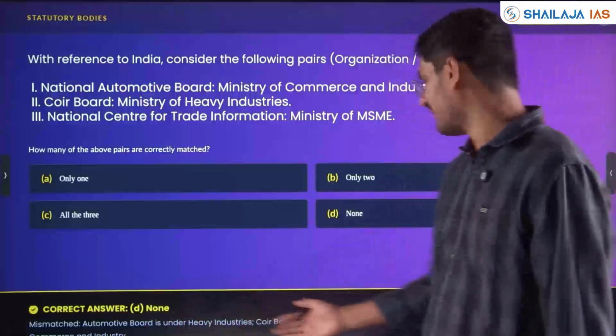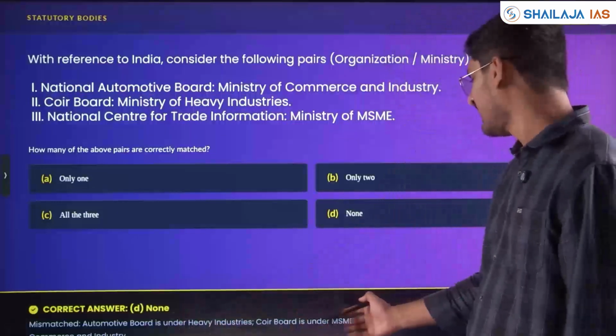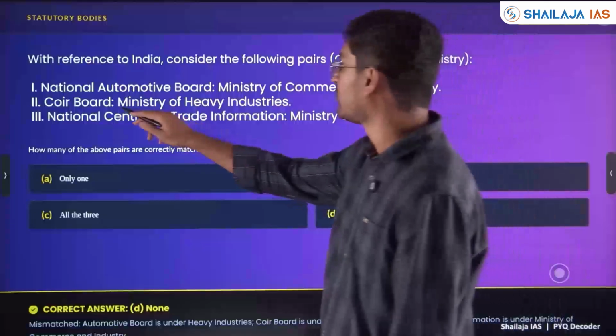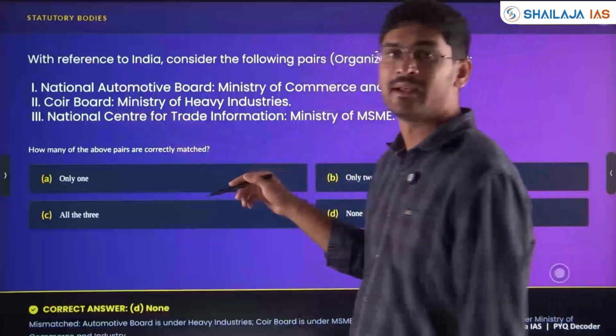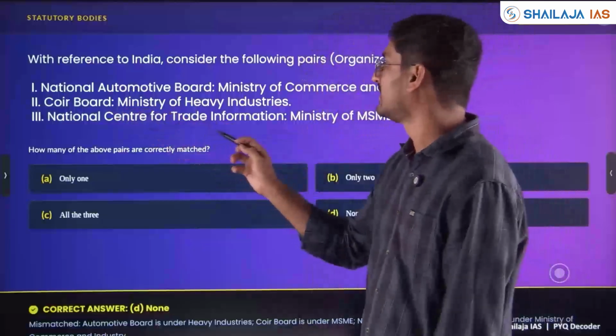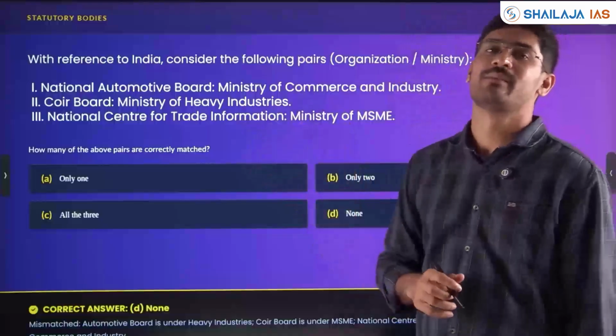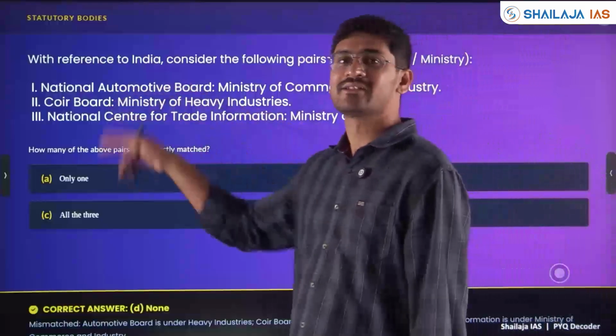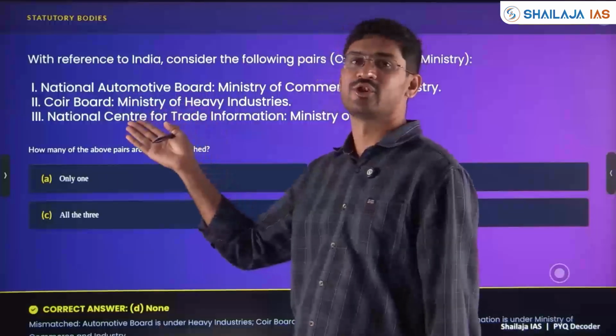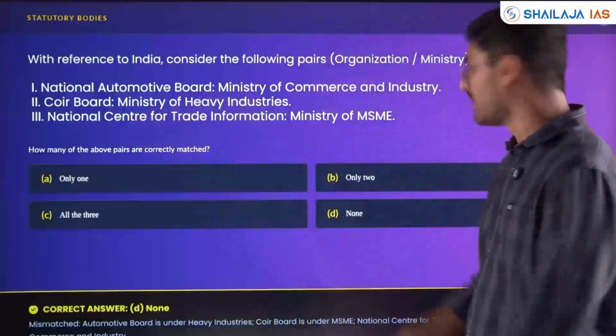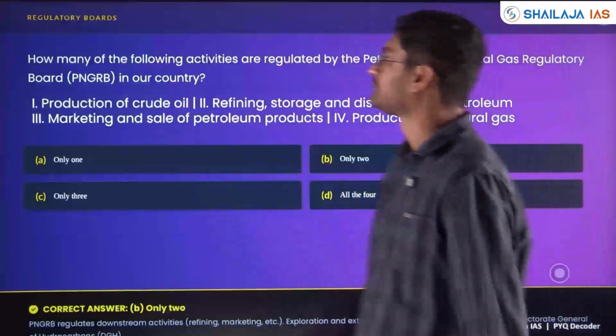Automotive Board, Ministry of Heavy Industry; Coir Board under MSME. Sorry, Coir Board, I said Commerce, sorry, it is the Ministry of MSME. National Center for Trade Information, Ministry of Commerce and Trade. Yes, they are interchanged in all the 3 options which you are able to see. So here, none of the above is the answer.